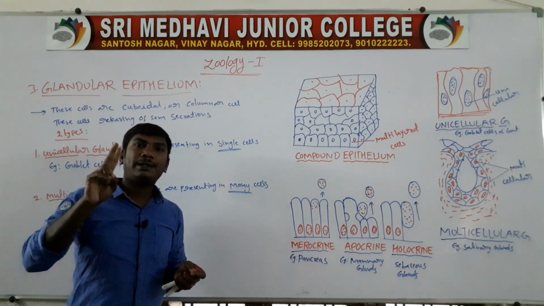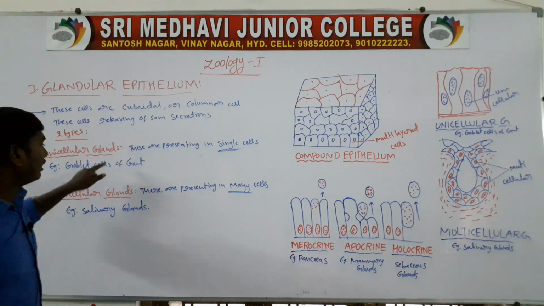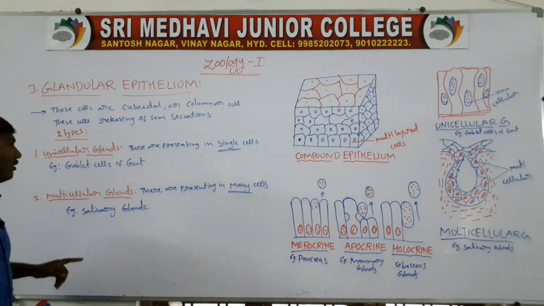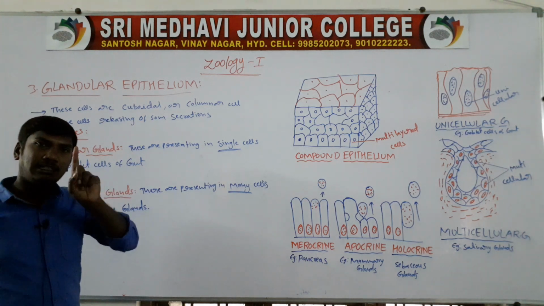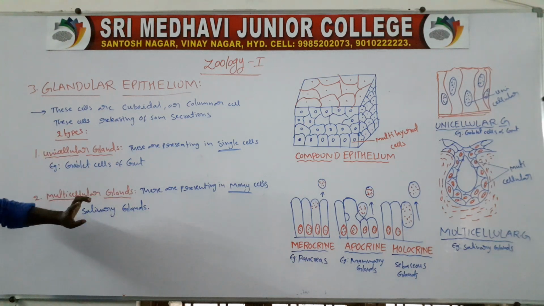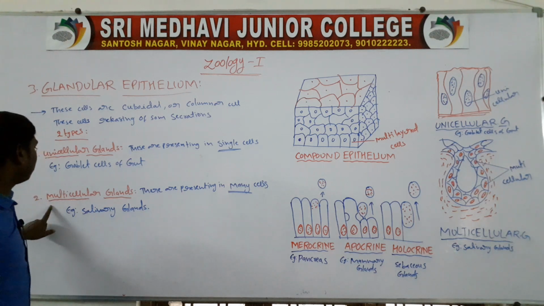Glandular epithelium, based on the cells, has two types. First one, unicellular gland. Second one, multicellular gland. Unicellular glands are present in single cells. Example, goblet cells of the gut.